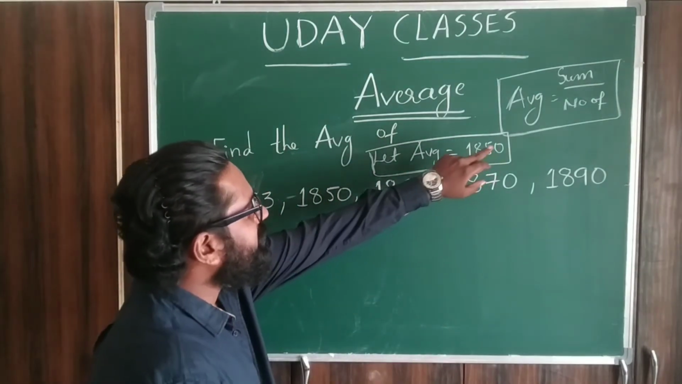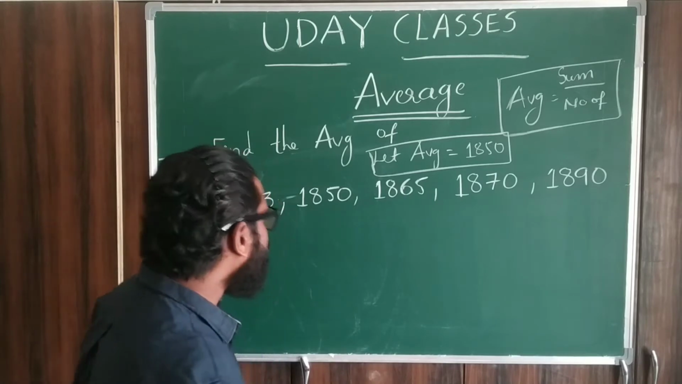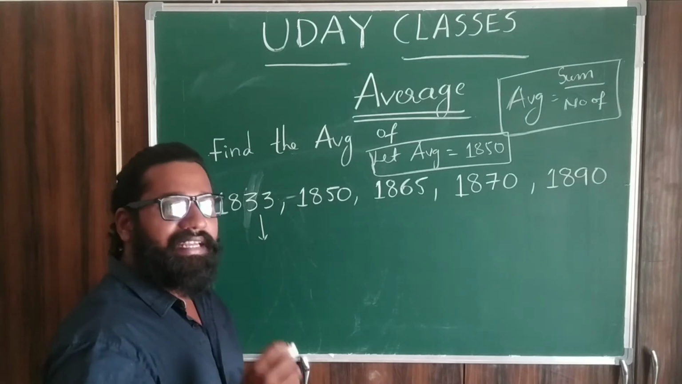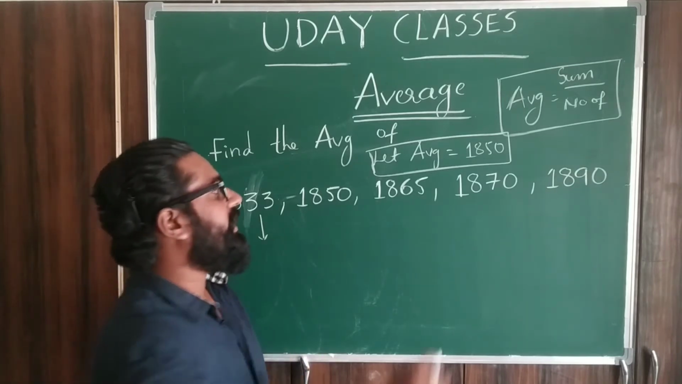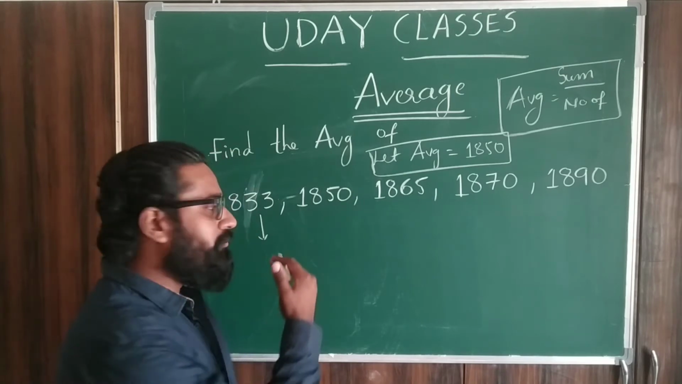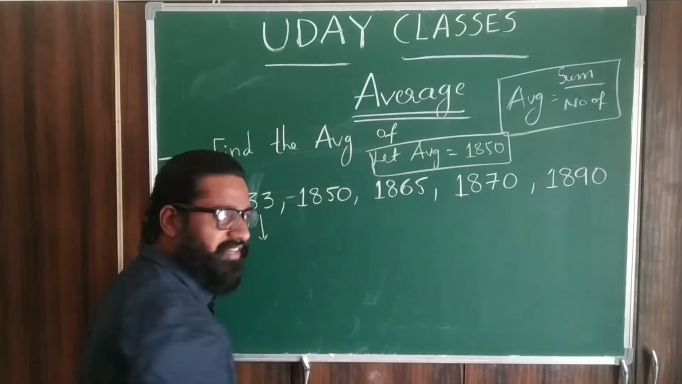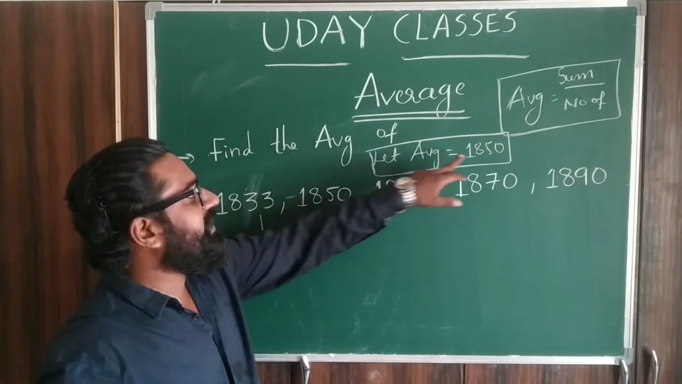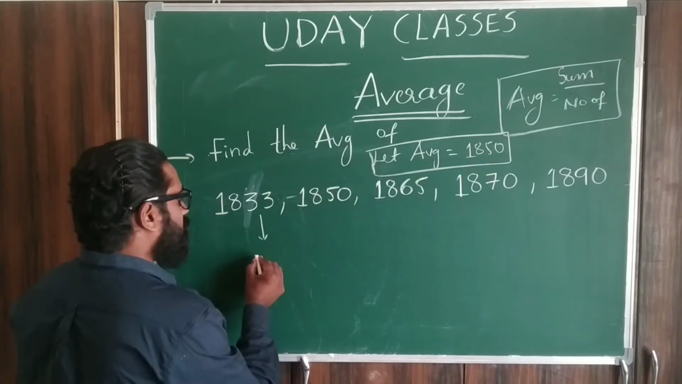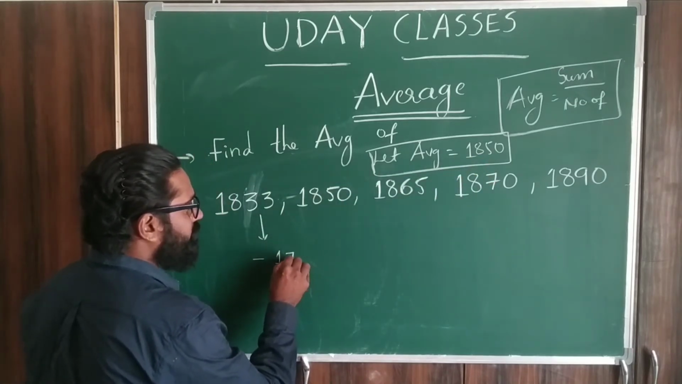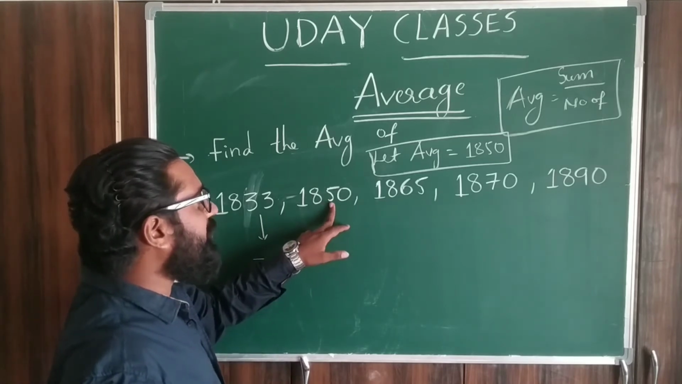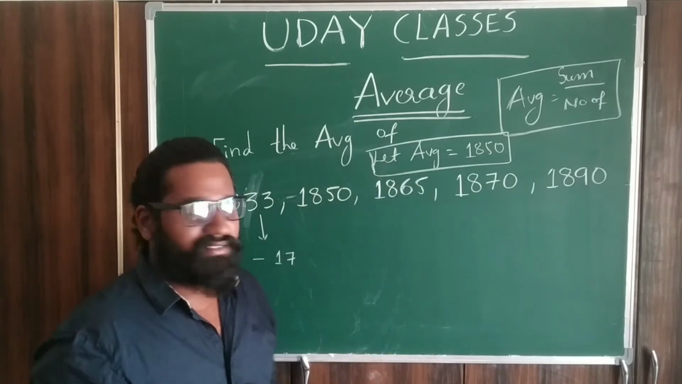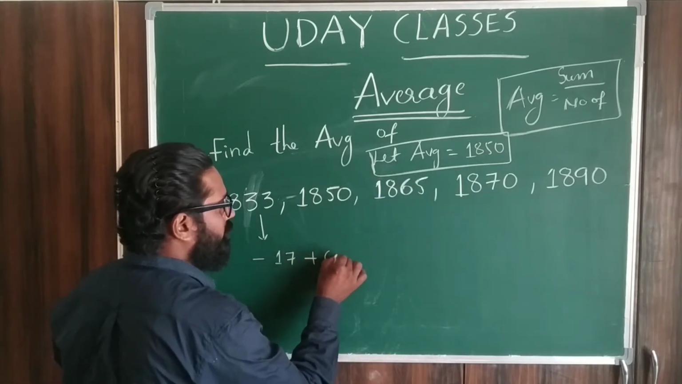First I am taking the average as 1850, and now you can check how much less or more each number is than 1850. If you take the first number, 1833, and compare it with 1850, it is 17 less than 1850. So you can write minus 17. Next, 1850 compared with 1850: those two are equal, nothing more, nothing less, that means 0. So plus 0.